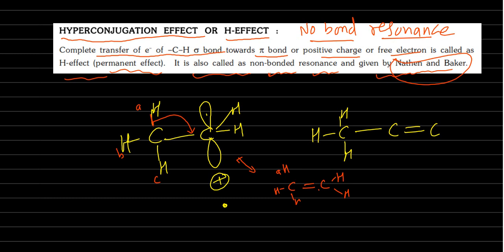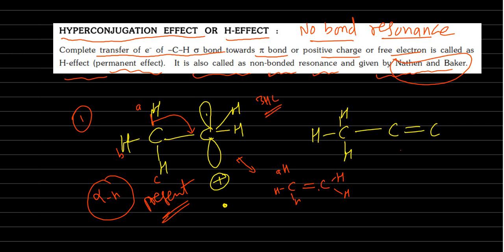So this effect is possible in case alpha hydrogens are present. Suppose there is no alpha hydrogen, then there is no hyperconjugation. Now in this case, example number 1, how many hyperconjugations are there? Total 3 hyperconjugations are there.